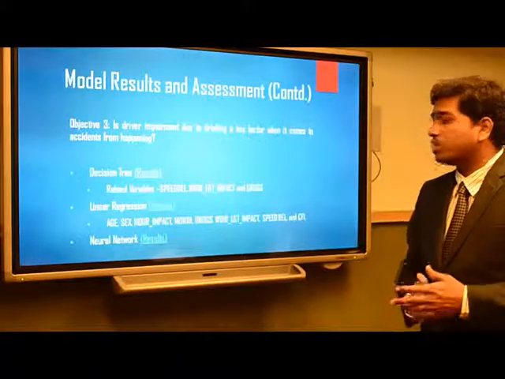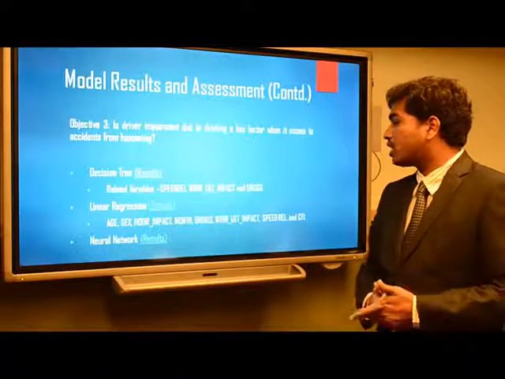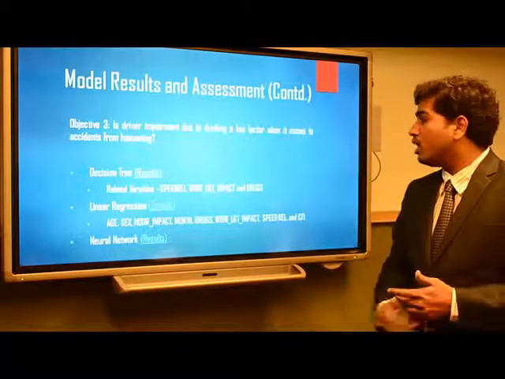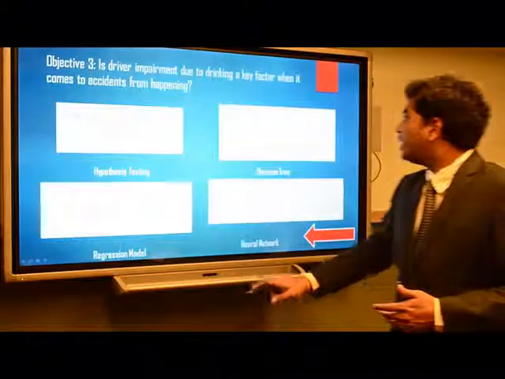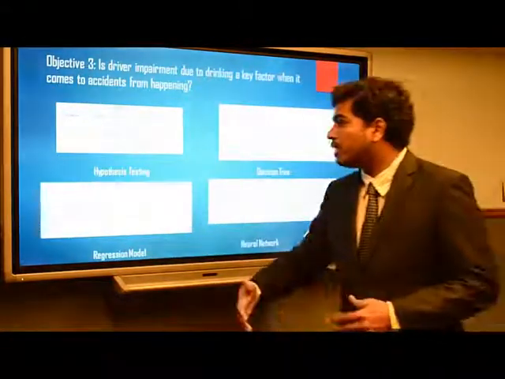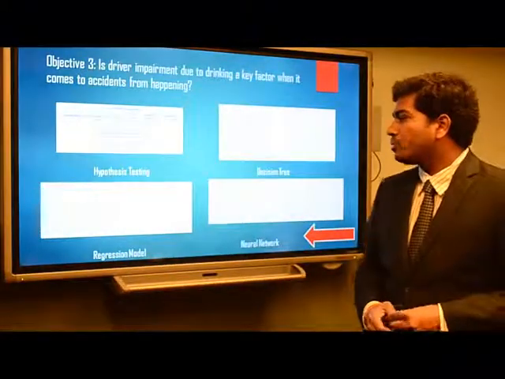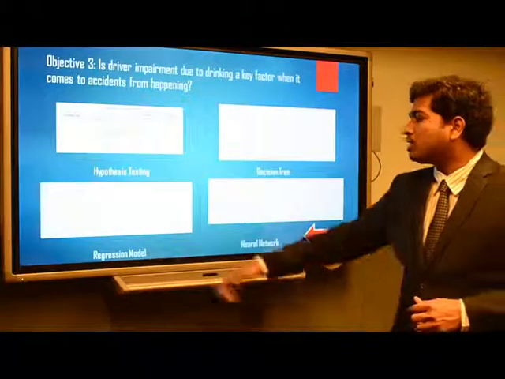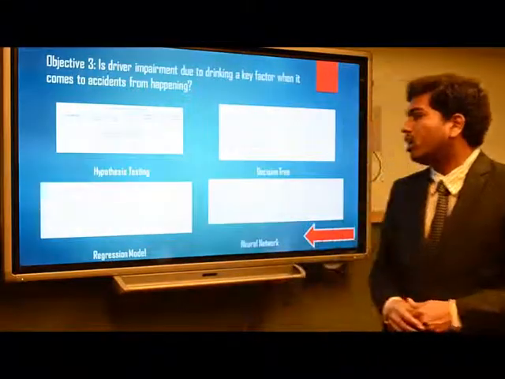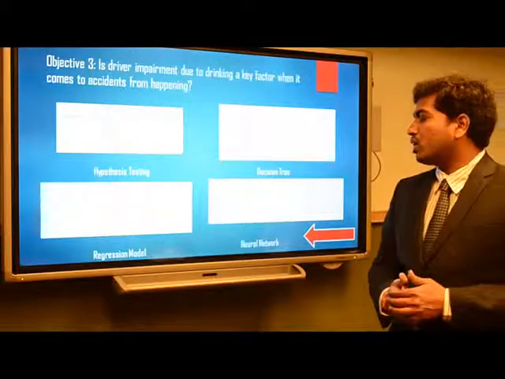Decision tree identified speed related factors, weather and light conditions, and drugs as the important variables, while linear regression identified age, sex, hour of impact, month, drugs, weather and lighting impact, and speed related factors, and all these variables are significantly different when we compare people who are drunk and not drunk.